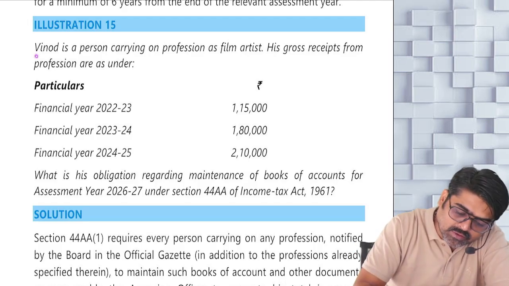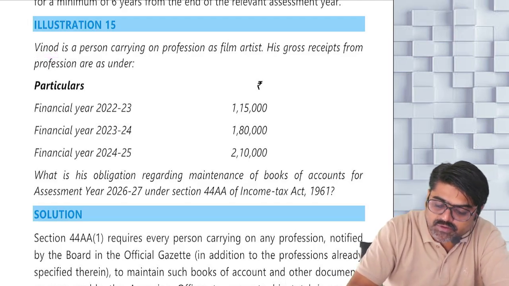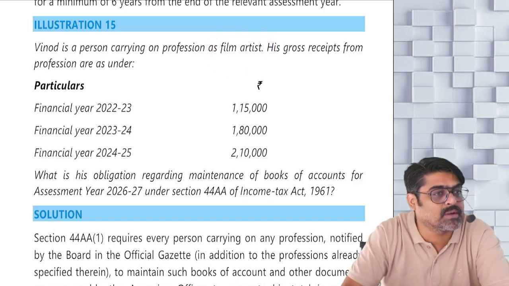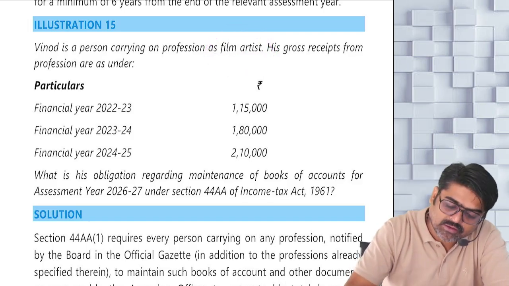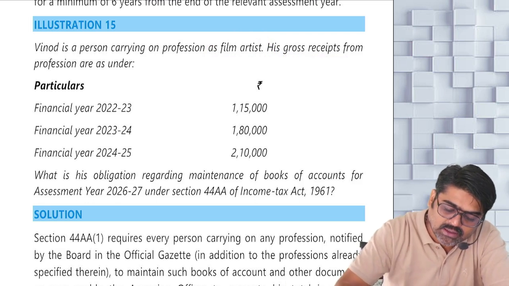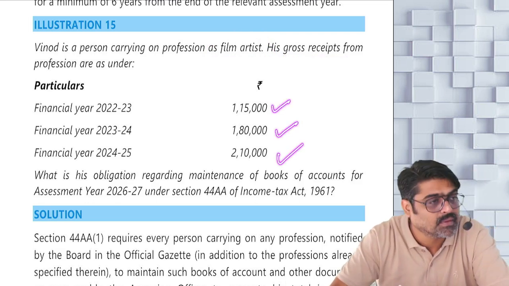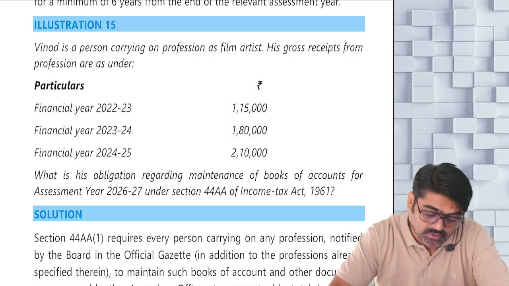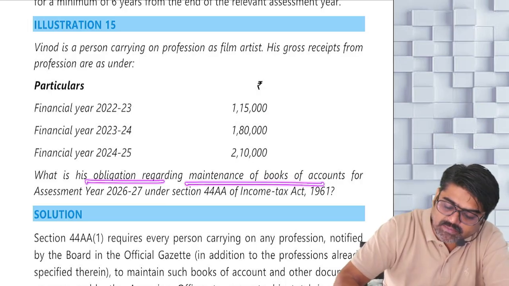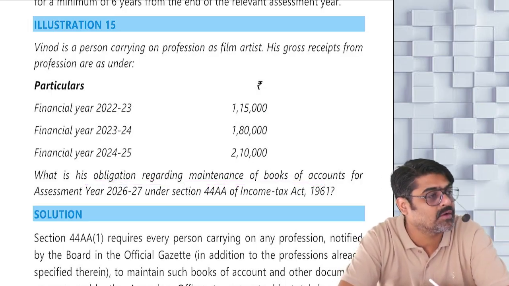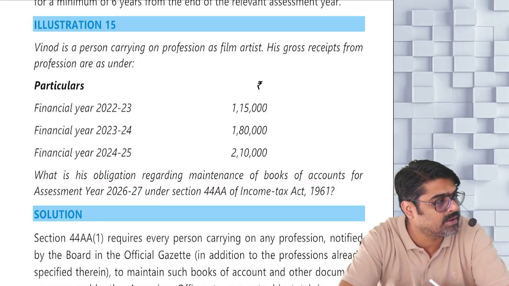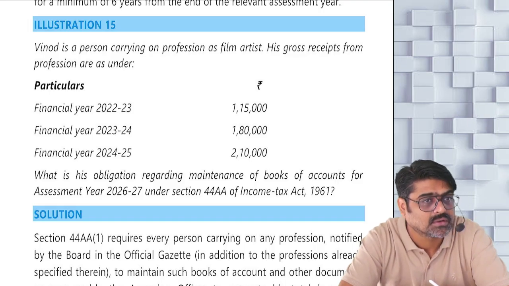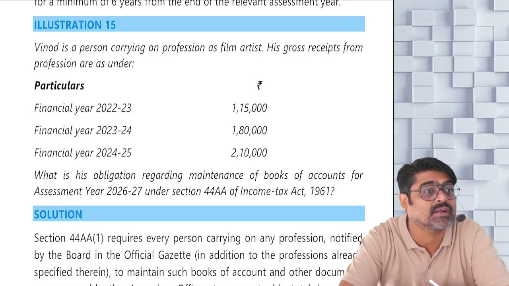So we know this is a person carrying a profession of film artist, which is a specified profession as per 44AA subsection 1, and his gross receipt from his profession in the last 3 years, can you see? But in 1 year it is not more than that. And what is the obligation regarding the maintenance of books of accounts in this case? Is he required to compulsorily maintain the books and documents? Yes. Compulsorily he will maintain prescribed books.